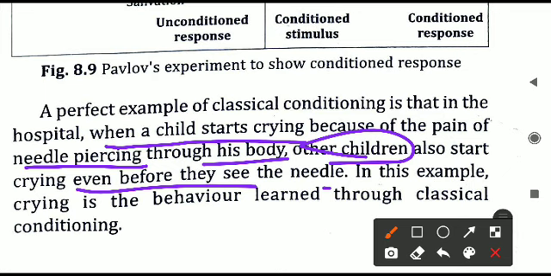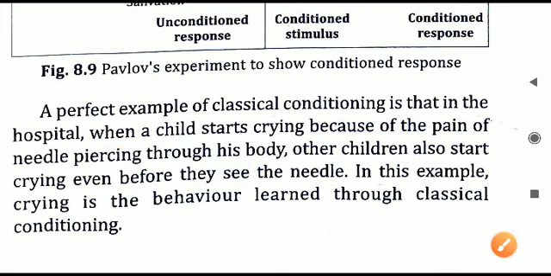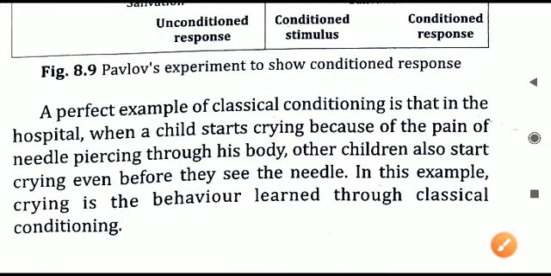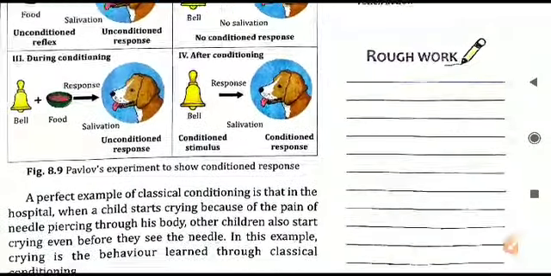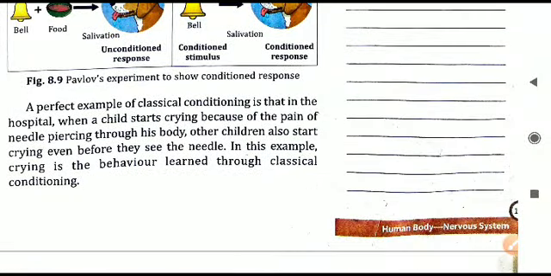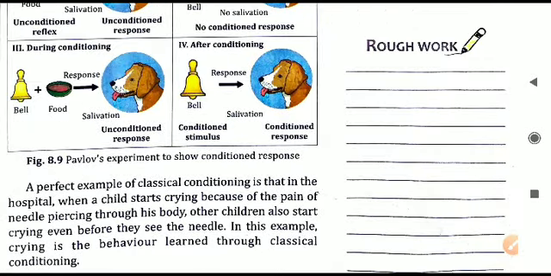Even though they may not get any injection, still they are crying because their mind has been conditioned that whenever some child is crying, that is the indication that we may also get an injection now. So that is why other children are also crying. This is a conditioning of the mind. The mind has been conditioned to that situation. Automatically the mind will respond in that manner only. Even though nothing as such is happening, still the brain will respond in that manner.